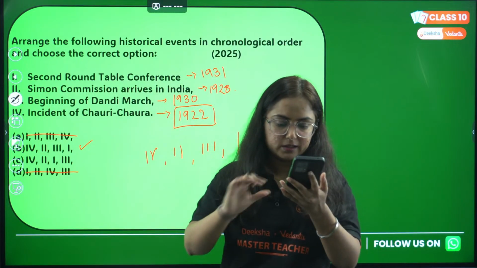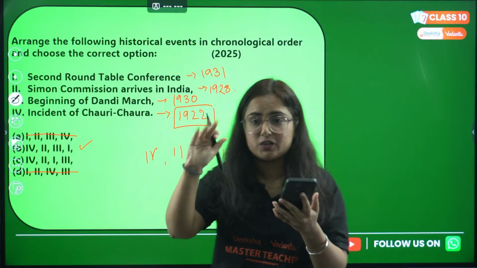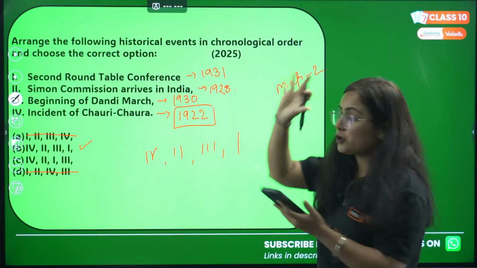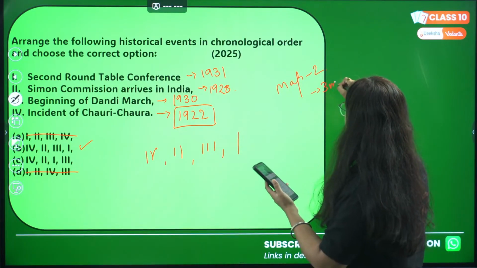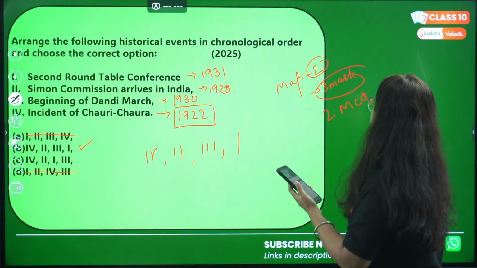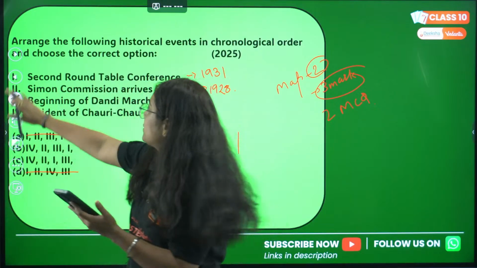Hope you understood this. This is the most important chapter of the whole SST, with 7 to 8 marks weightage. 2 marks will come from your map work for sure, and I'm sure that you will get a 3-marker question for sure, and 2 MCQs. Keep in mind that this question has this much weightage, at least from history.